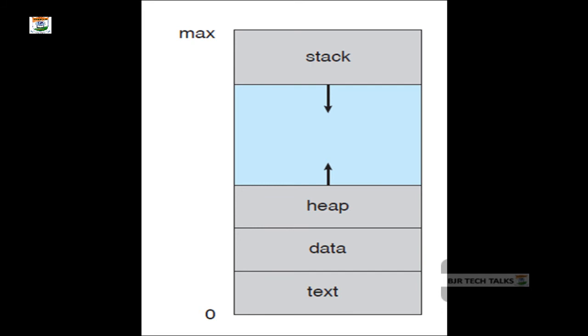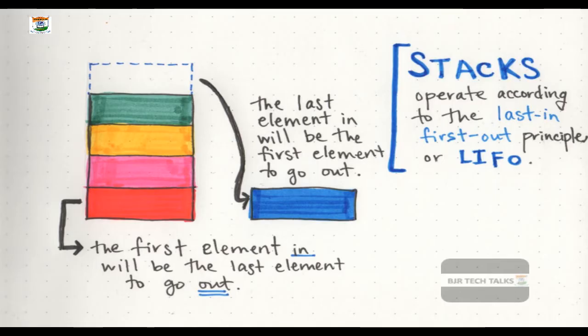Apart from that, a process can also have a specialized data structure called the stack. What is the principle of the stack? The stack follows a principle called last in, first out, or first in, last out.